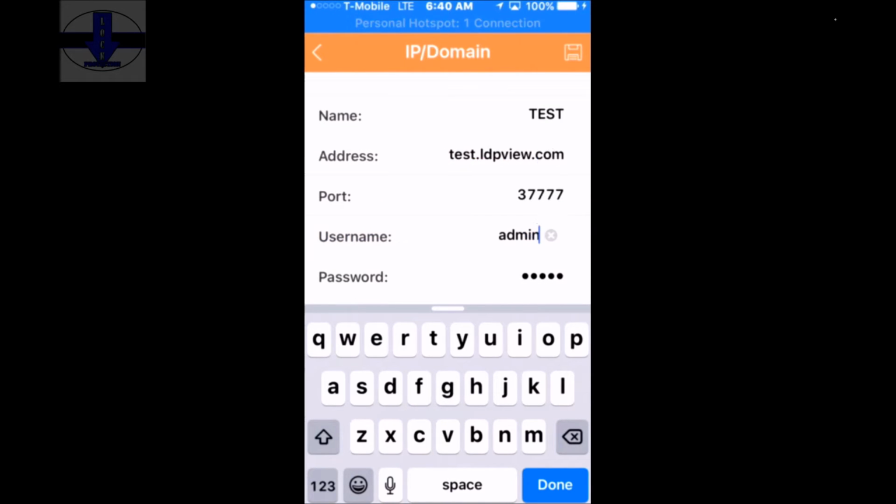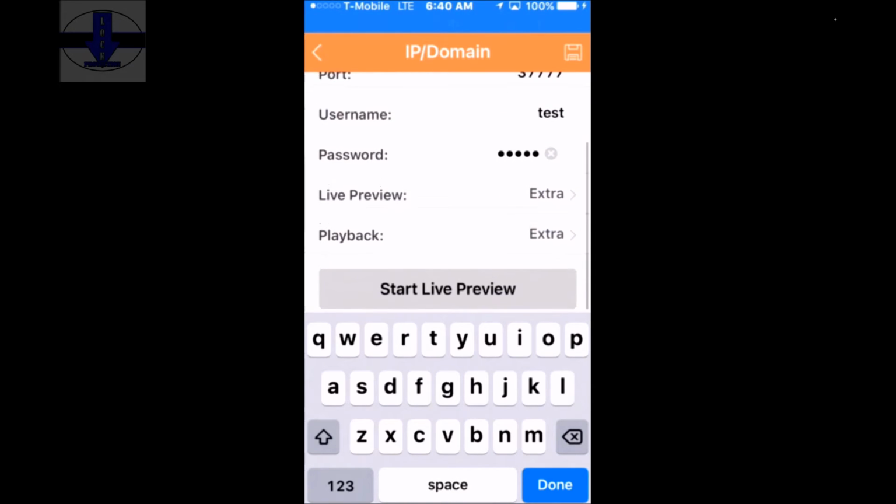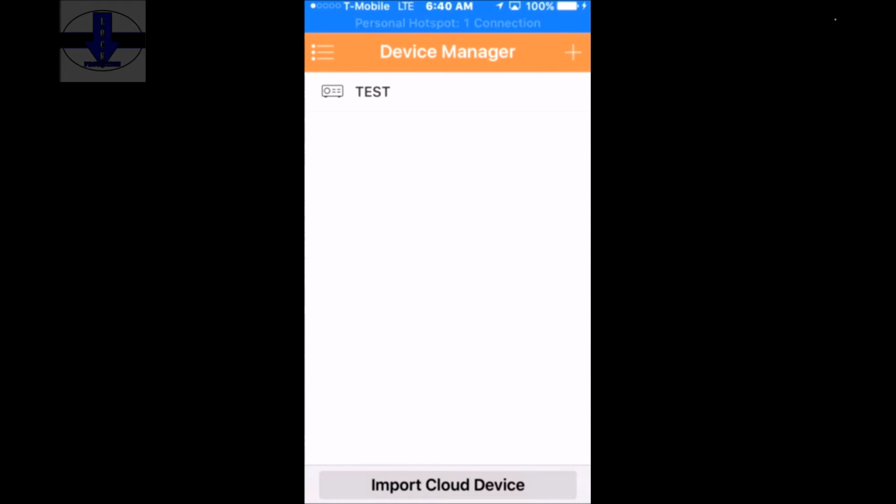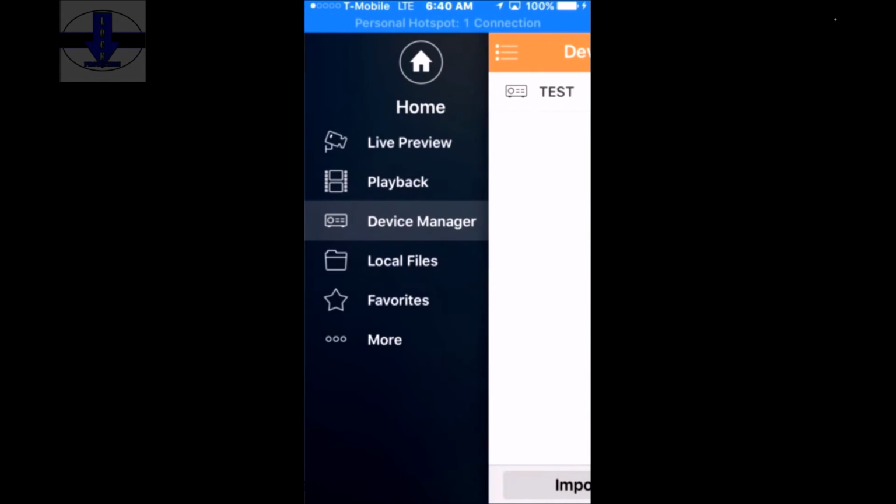Your username is what is assigned to you. For this demo, we will use test. Your password is whatever you set it to be. Live preview and playback will stay at extra. Click the save button, top right hand corner. That will take you back to the test.